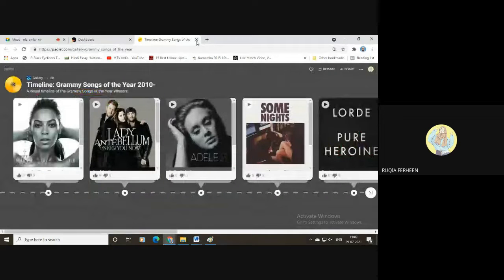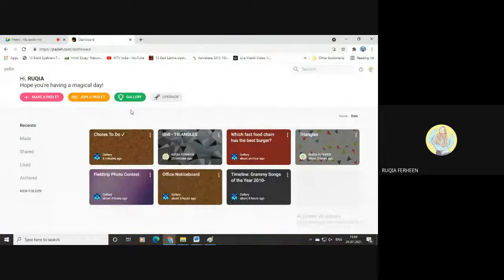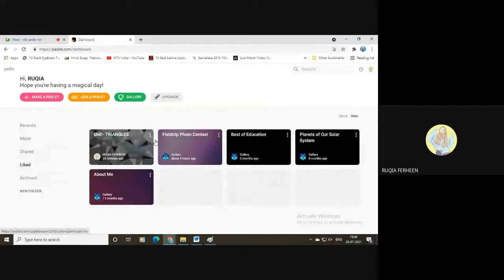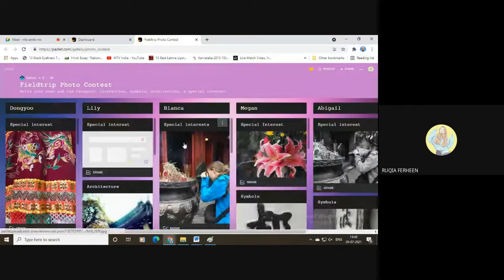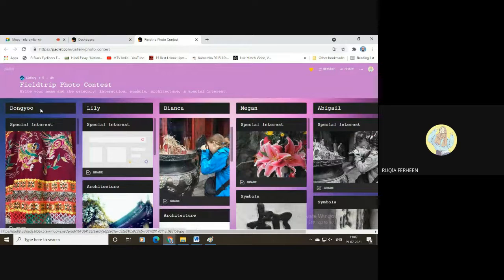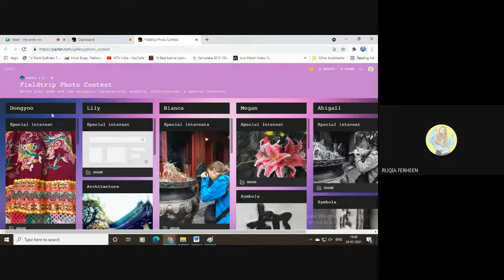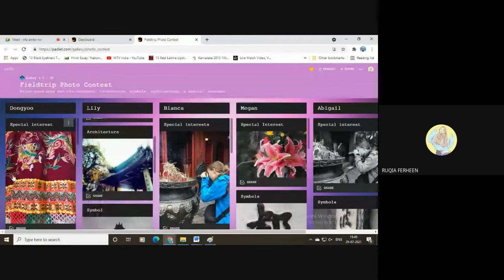So this is an example of this one timeline. Now I'll quickly show you the famous Padlets created by the Padlet team. This was a traveler's Padlet, which I liked while going through the Padlets. See the traveler, where these are the names of the travelers and the places where they have visited. This is a perfect example for a shelf, where I created the harmonic, arithmetic, and geometric progression.